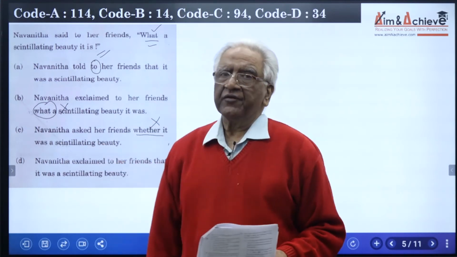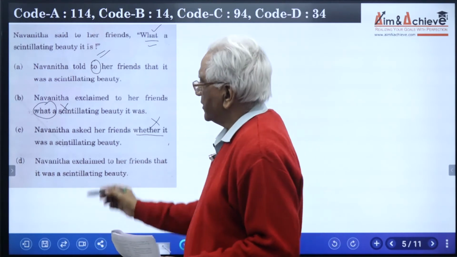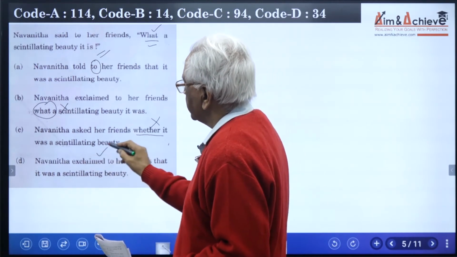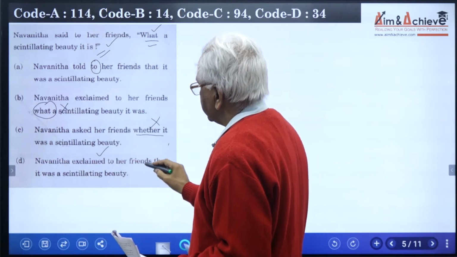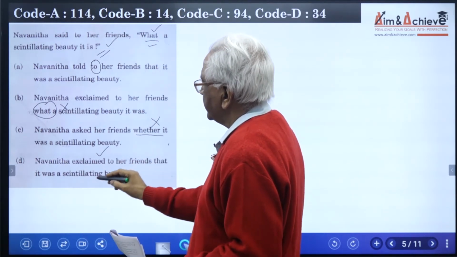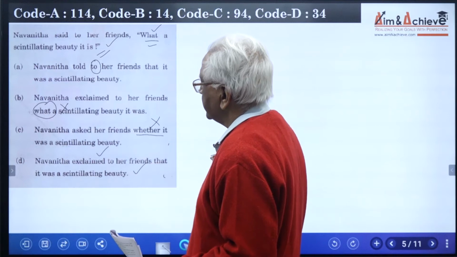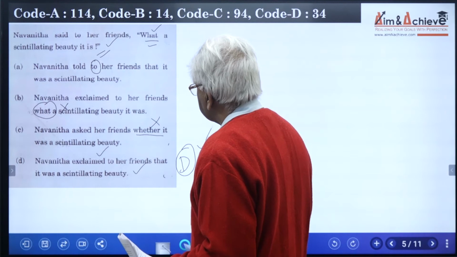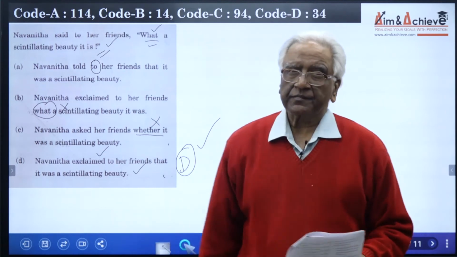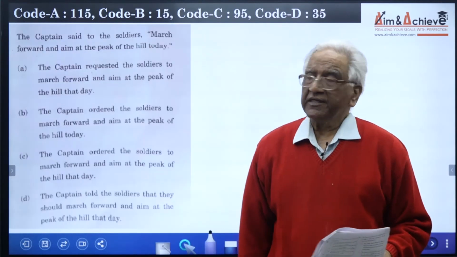We need to reconfirm whether it is a correct one. Navinita exclaimed. The use of exclaimed is right because there is an exclamation mark here, to her friends that it was a scintillating beauty. So the sentence is right. The correct answer becomes D. Let us move on to the next question.